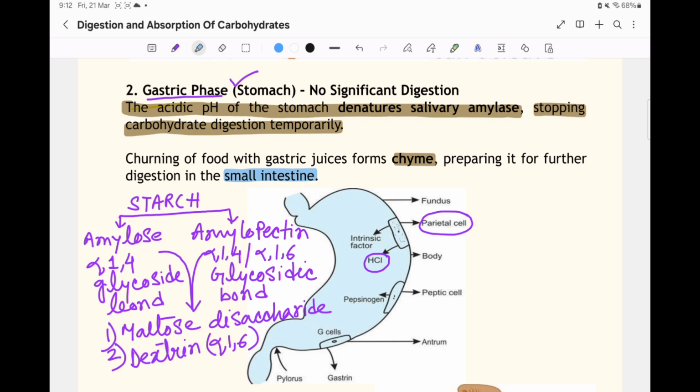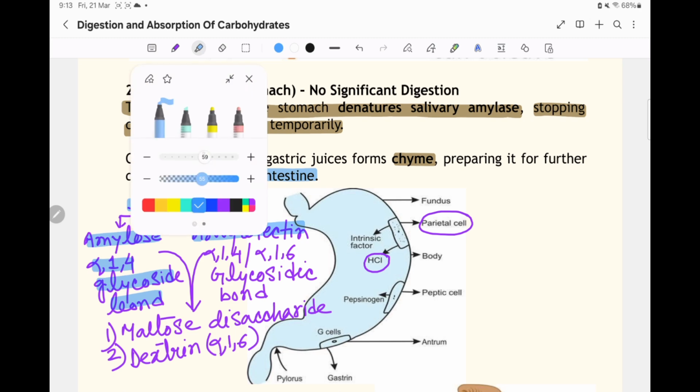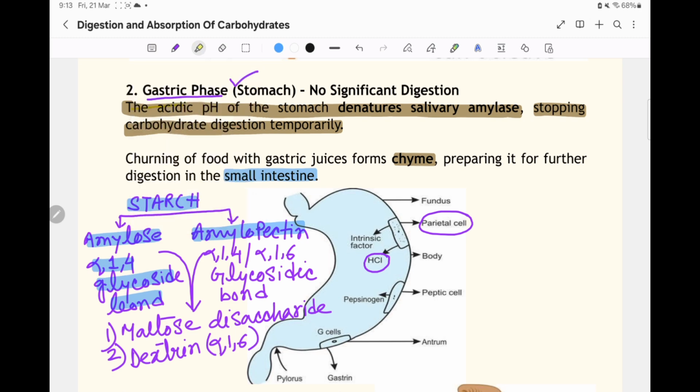Salivary amylase splits starch, and starch is of two types, amylose and amylopectin. Within amylose only alpha 1,4 glycosidic bond is present, and within amylopectin both alpha 1,4 and alpha 1,6 glycosidic bonds are present.